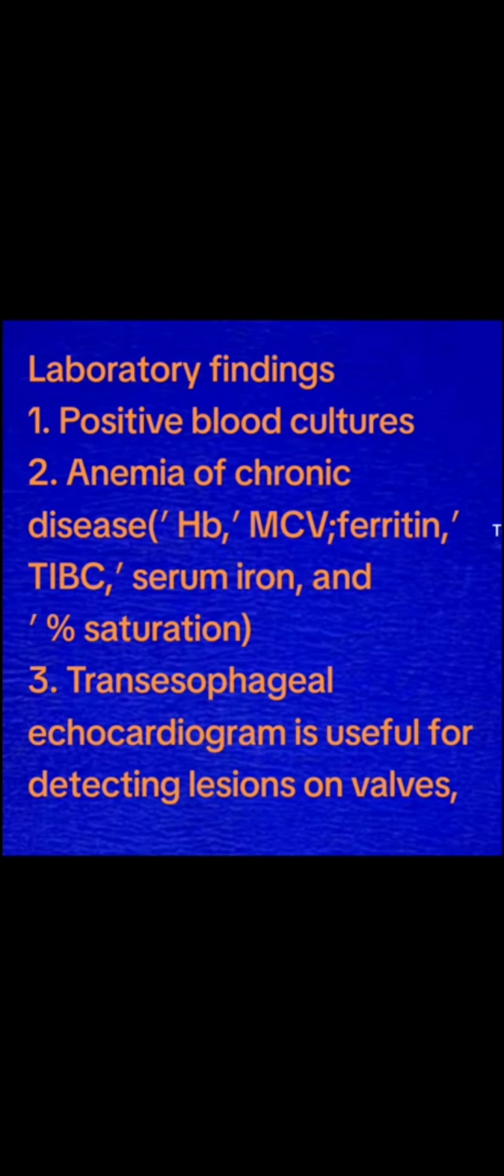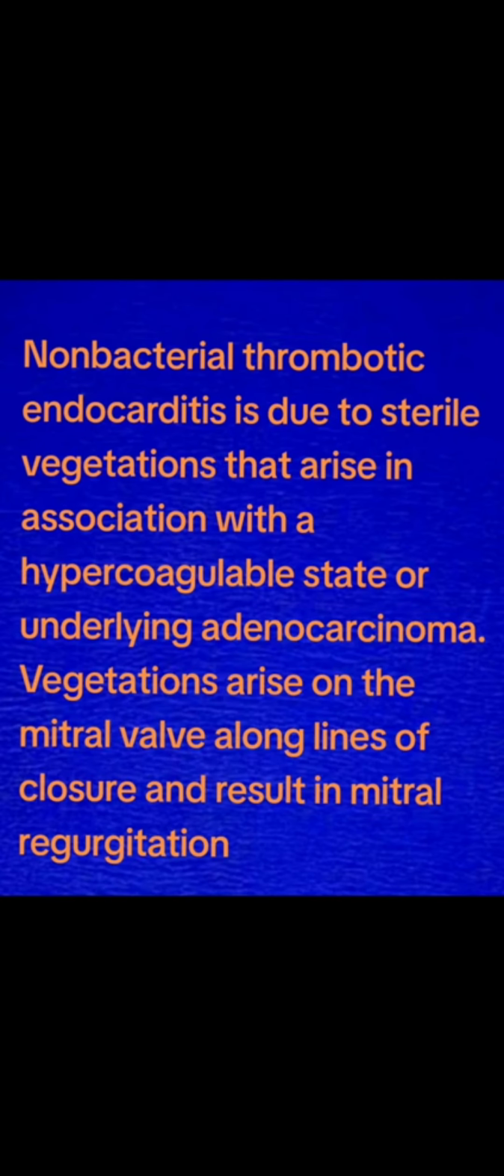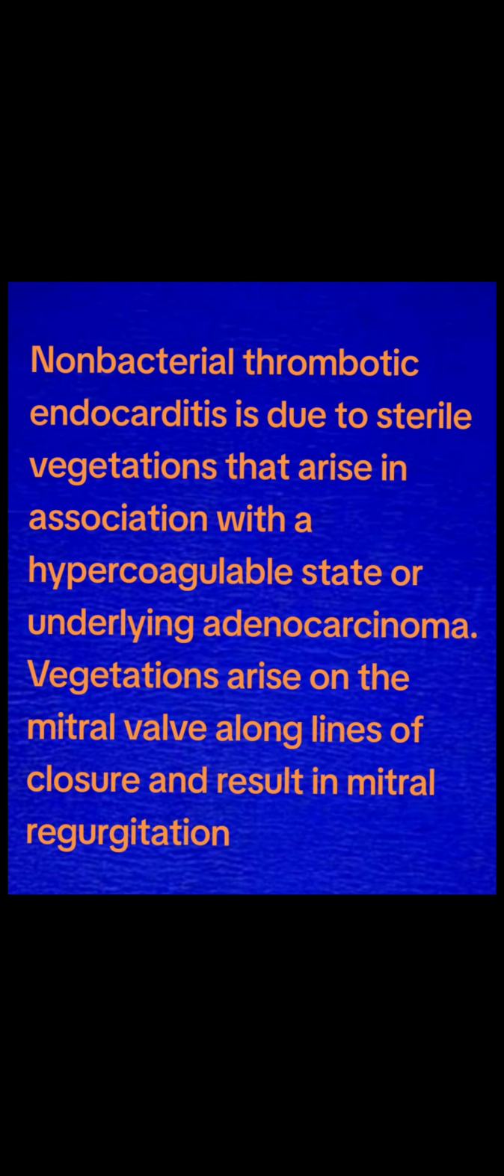Transesophageal echocardiogram is used for detecting lesions in the valve. Non-bacterial thrombotic endocarditis is due to sterile vegetation that arises in association with a hypercoagulable state or underlying adenocarcinoma. Vegetation arises in the mitral valve along the line of closure and results in mitral regurgitation.